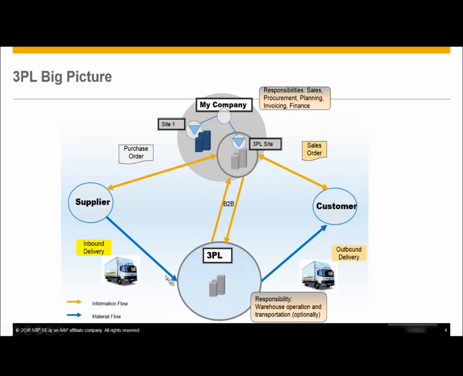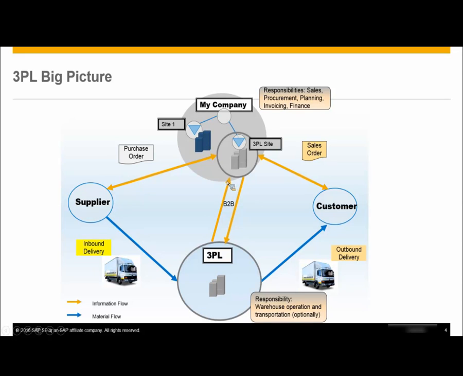So since the goods have been received from the supplier at the 3PL site, now it's the duty of the 3PL provider to inform your company that I have received so and so goods with so and so quantities in my 3PL warehouse. Which means that this information will be sent to your B-wide system. So here the inventory gets updated for that particular product with so and so quantities. Which means that here we will have a real-time stock update as and when the 3PL provider sends the data.